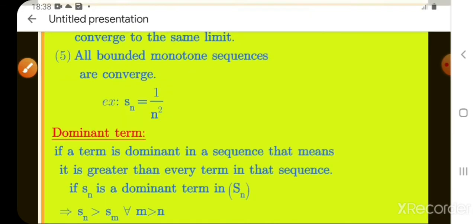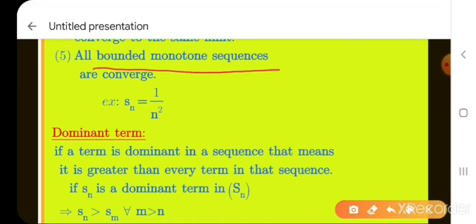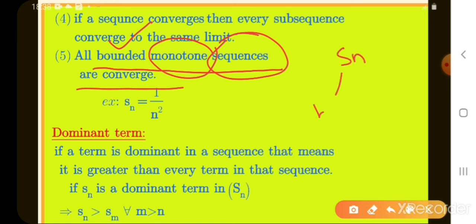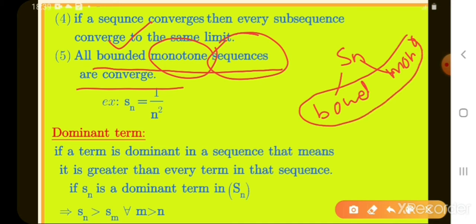Next point. All bounded monotone sequences are convergent. What is the meaning of this? First I take a sequence which is bounded, that means it has a lower bound and an upper bound. And it is also monotone, that is either decreasing or increasing. If a sequence is both bounded and monotone, automatically what is it? Convergent. There is no need to check the limit.